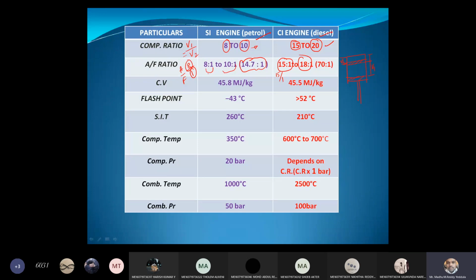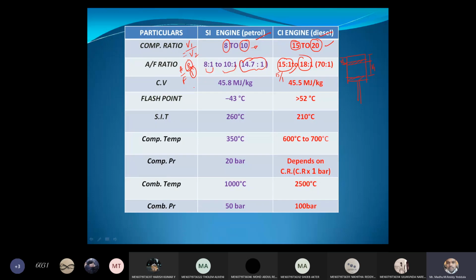And in case of petrol engine, it is 8 is to 1. 8 parts of the air is used with 1 part of the fuel. So that is the reason the air fuel ratio is more in case of diesel engine. That too, we are getting more mileage in case of diesel engine. And the drawback is because of high compression ratio, vibrations are more. The size of the engine is bulky. Yes, the weight, everything will be more.